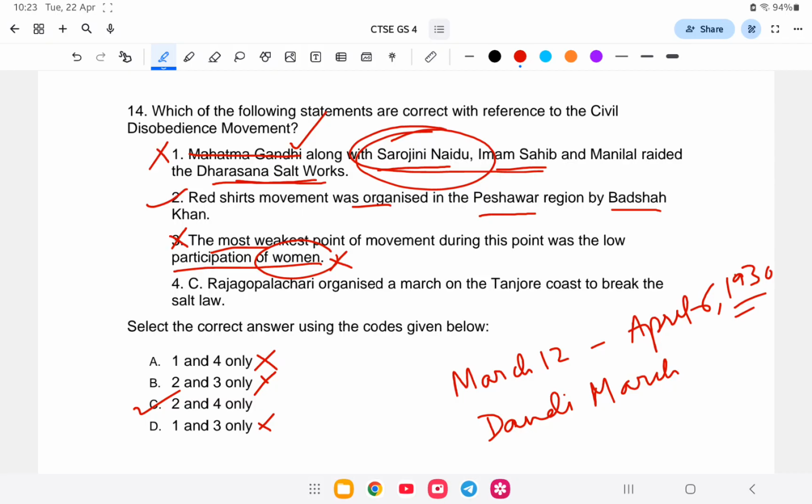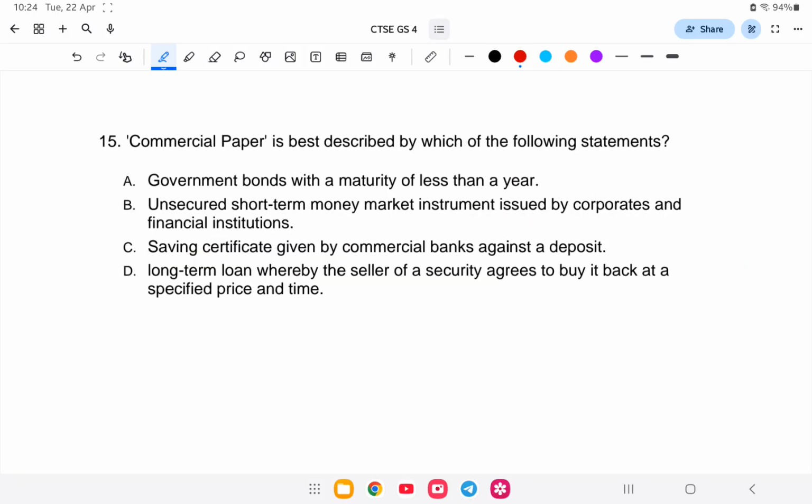Let us go to the next question. Commercial paper is best described by which of the following statements? So what is commercial paper? Commercial paper is a short-term debt instrument. It is a short-term loan, unlike money taken on a long-term basis. Commercial paper is a short-term loan.